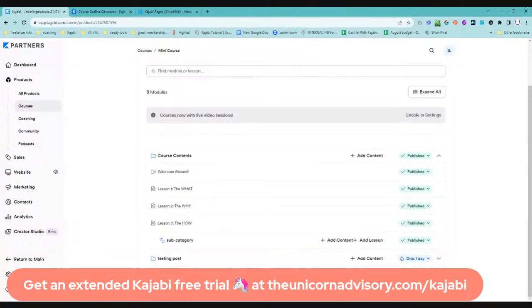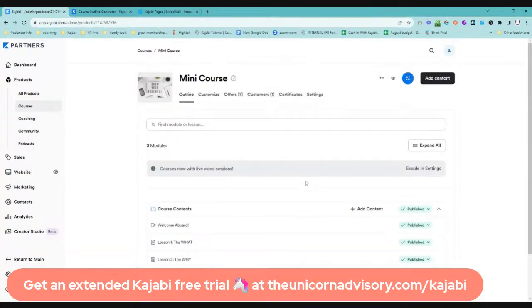You might want it to be scheduled so it goes out over a week. So as people progress through the course, new content will unlock. You can do it so that it drips on a schedule, or you can even set it up so certain modules are locked, so they have to finish the section before to then move on to the next section. The great thing is it's completely flexible and you can choose. It's completely up to you.